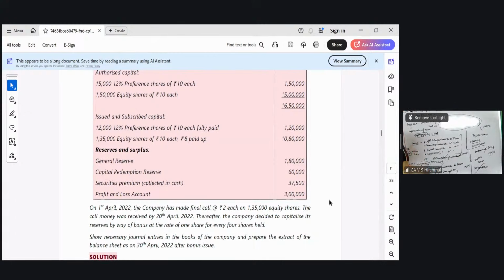Find out how many number of shares, 1,35,000 into 1/4. How many shares are coming? Then see what is the total value into 10 rupees face value. Then see what and all amounts are coming from the reserves. And finally, pass the entries, prepare the balance sheet, make the notes to accounts in all 10 minutes. That's it. With this, bonus is complete.